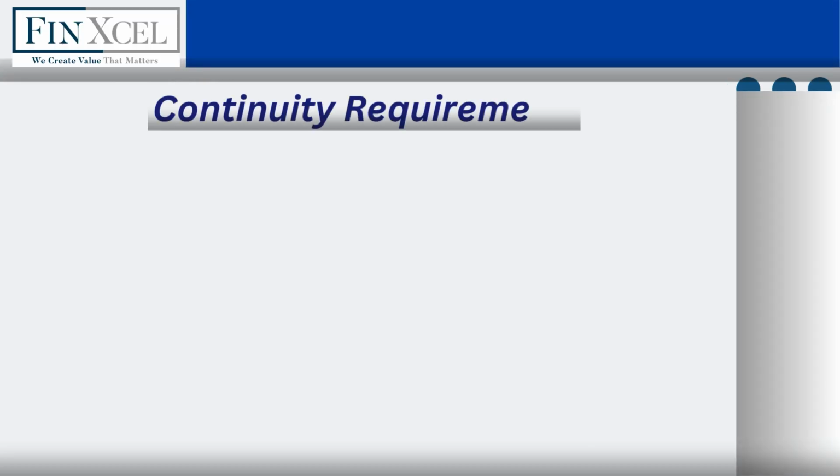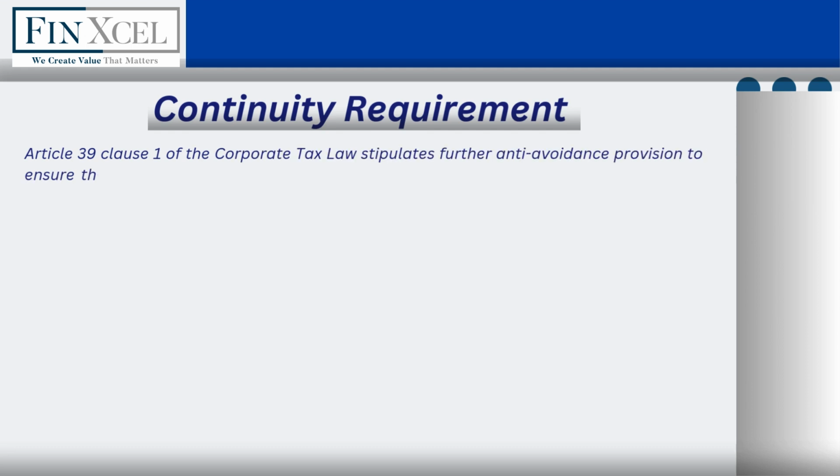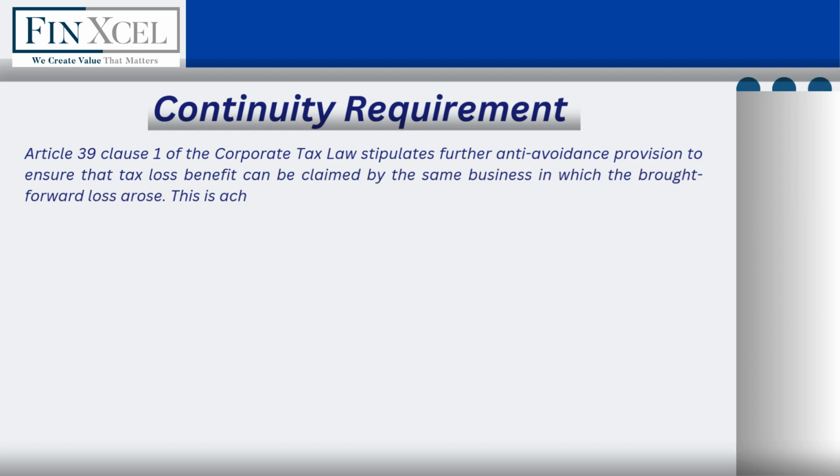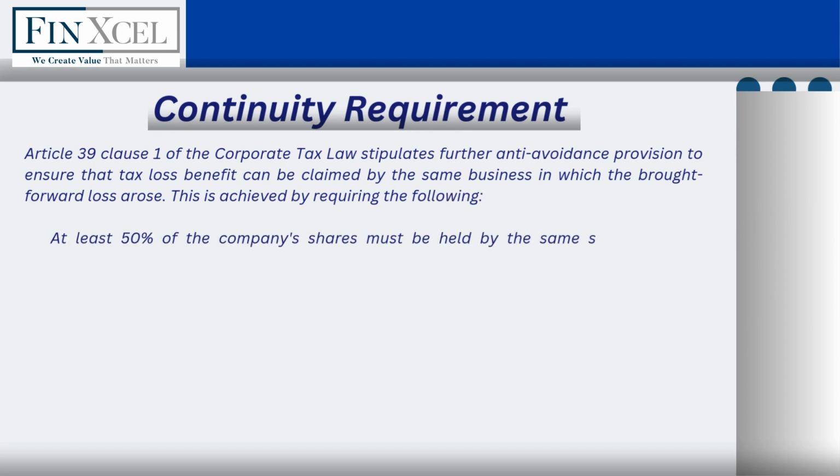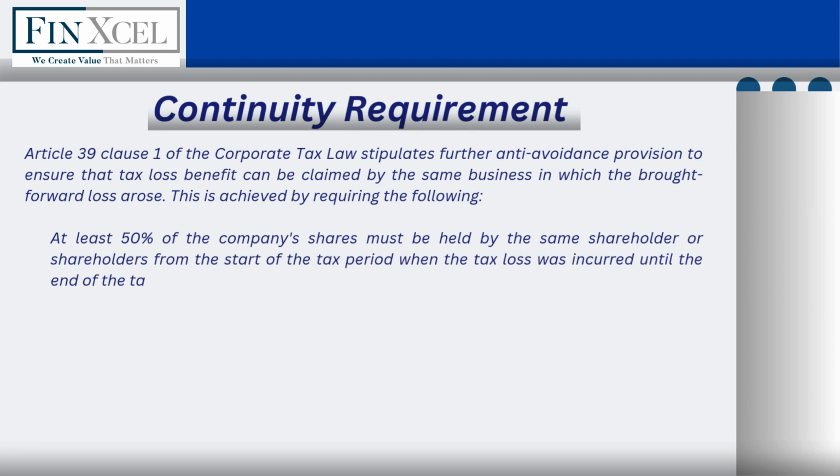Continuity requirement. Article 39 Clause 1 of the Corporate Tax Law stipulates further anti-avoidance provision to ensure that tax loss benefit can be claimed by the same business in which the brought forward loss arose. This is achieved by requiring the following. At least 50% of the company's shares must be held by the same shareholder or shareholders from the start of the tax period when the tax loss was incurred until the end of the tax period in which that tax